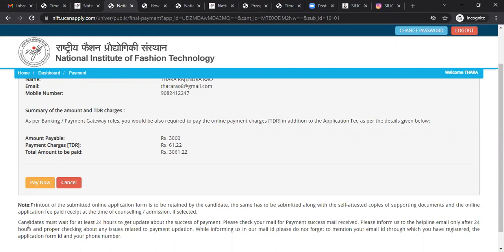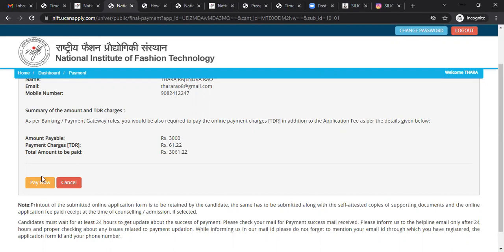So if sometimes you get an issue while paying the NIFT application fee, these are the solutions which they have mentioned. The most important thing is you need to take the printout, because here it is written, once again I am narrating, that a printout of the submitted online application form is to be retained by the candidate. The same has to be submitted along with the self-attested copies of supporting documents and the online application fee paid, received at the time of counseling or admission if selected.